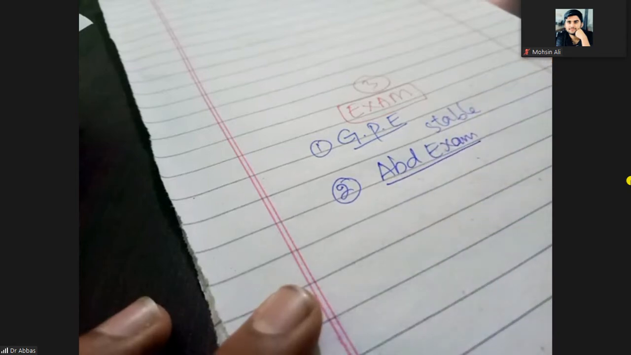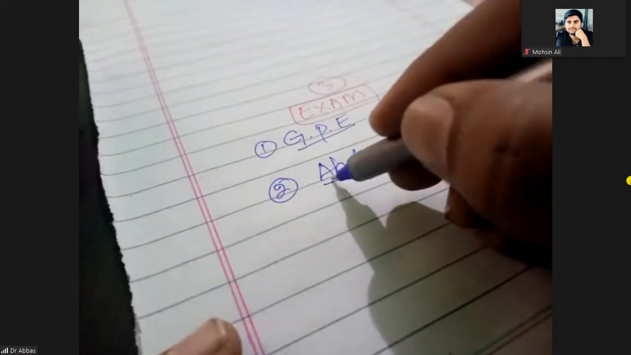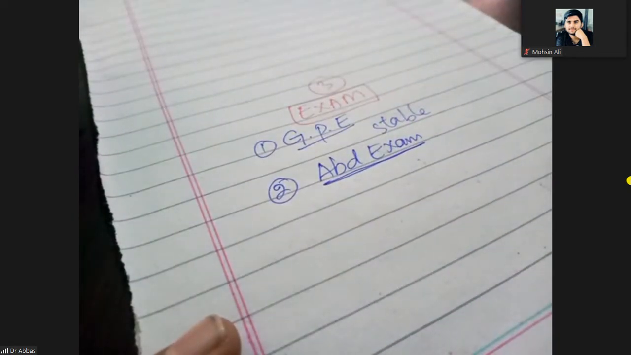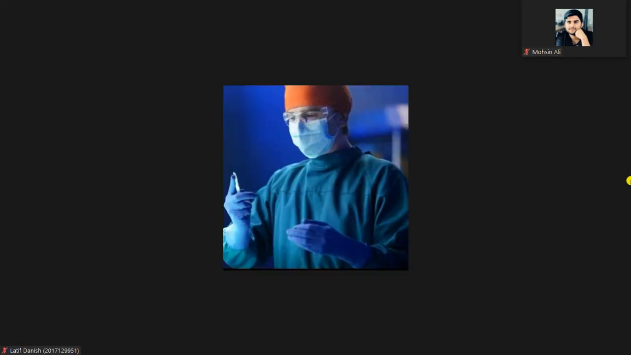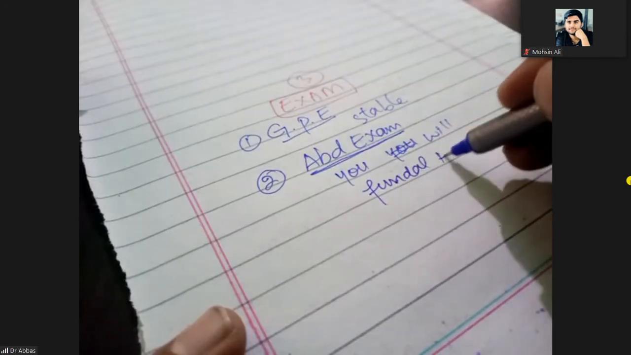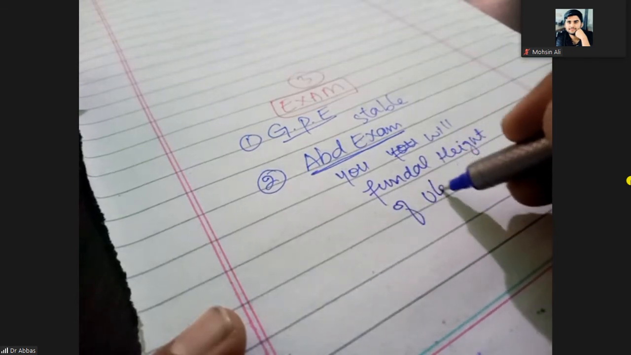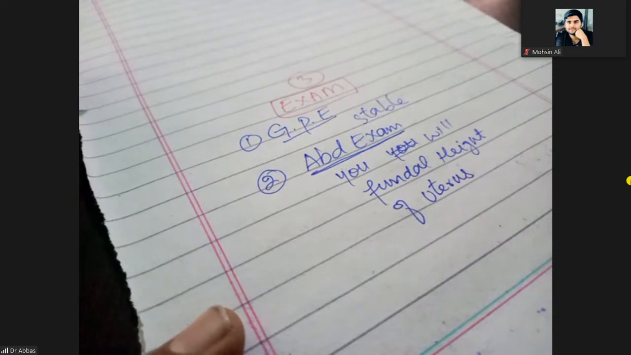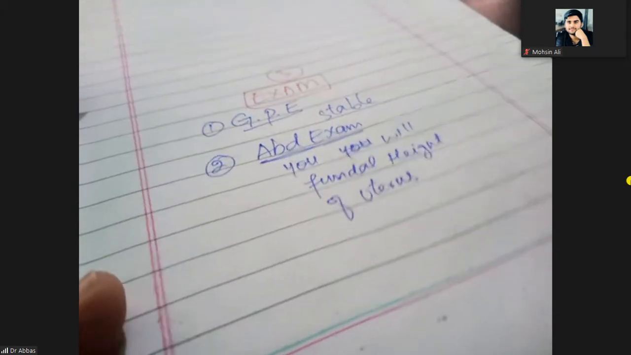The second examination is the abdominal examination. On the abdominal examination, what will you feel? Is there tenderness or no tenderness? On the abdominal examination, you will check the fundal height of the uterus. What will you check? The fundal height of the uterus. What is the fundal height of the uterus?